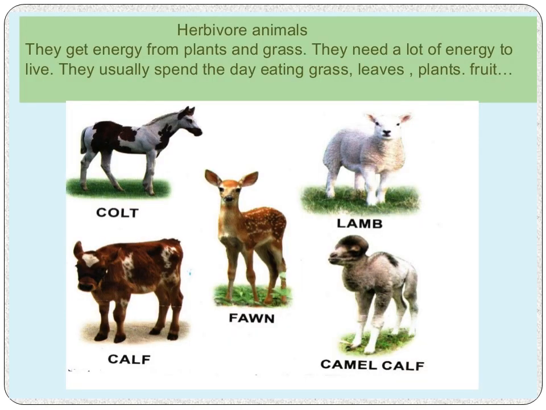Another classification is based on the type of food they eat. Living animals can be categorized into the following three types: first, herbivores, second, carnivores, and third, omnivores. What are herbivores? Animals that eat only plants or plant products such as grass, leaves, grain, fruits are called herbivores. They get energy from plants and grass. They need a lot of energy to live. Examples: cow, calf, lamb, camel calf, etc.